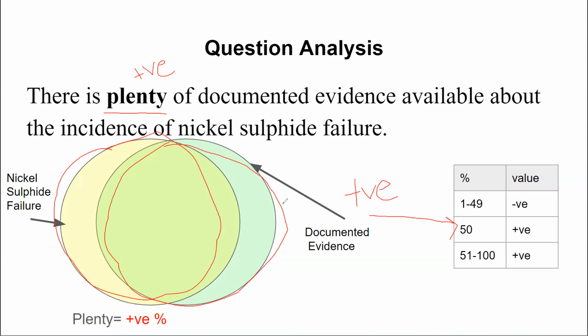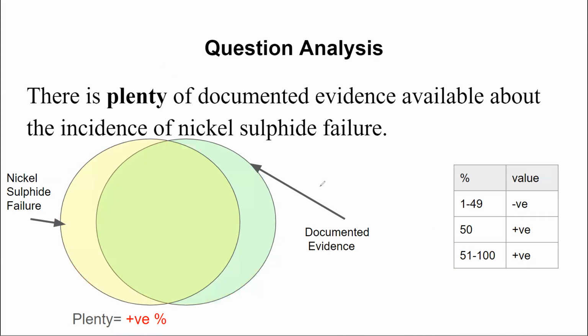Now, we have understood the question. So they are simply saying that there is more than 50%, let's say, positive documented evidence. We are now going to check this information in the paragraph. So let's go to the question. The question is here. The paragraph is here.